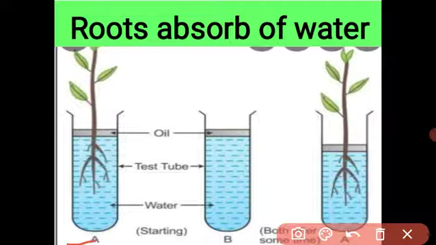You may ask the question why we use the oil in both test tubes. You know that oil has a lower density than water, so the oil floats over the water and prevents the loss of water by evaporation. Because if we keep water under the sun, some water evaporates, but the oil prevents the water from evaporating. So this experiment proves that the water is absorbed by the root.